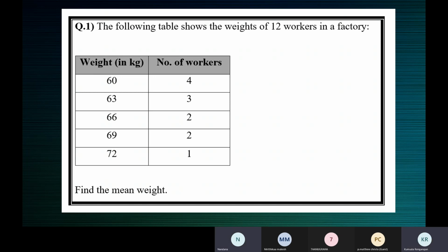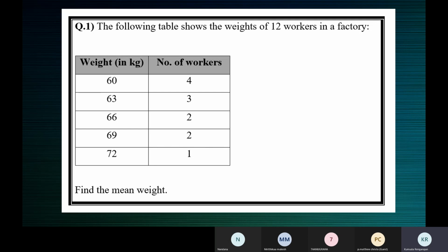Ma'am, we can also add all the 5 numbers and divide by 12. No. That's what I'll tell you. 60 happens 4 times: 60, 60, 60, 60. 4 times we have 60.